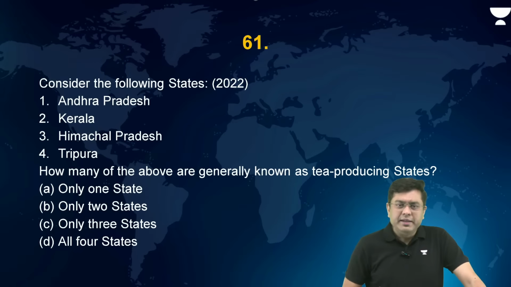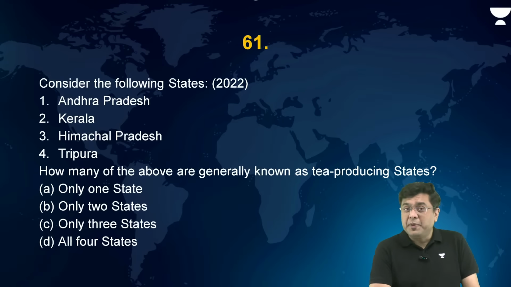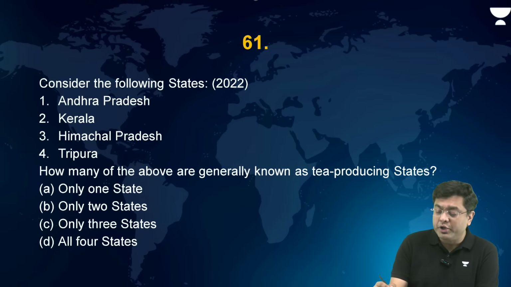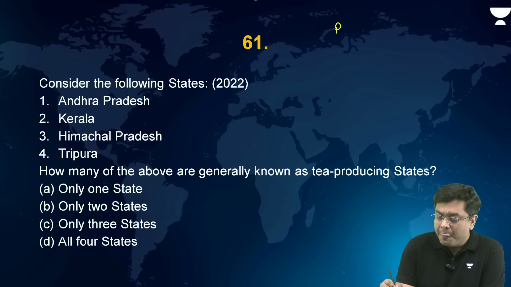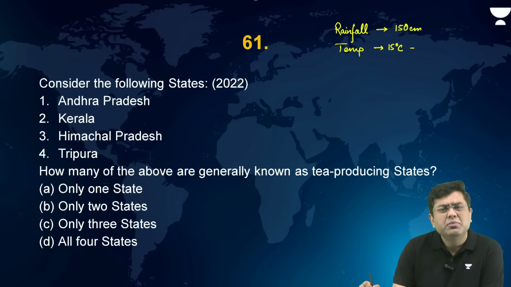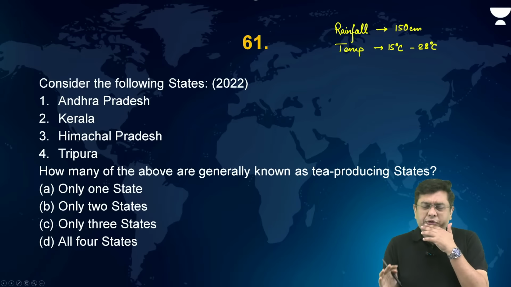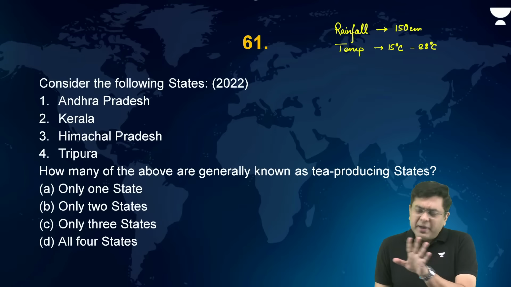Okay? Now, here, Andhra Pradesh, is it a tea producing state? No. The conditions required for cultivation of tea, what are they? Rainfall should be 50 centimeter or higher. Temperature in the range of 15 degrees Celsius to almost 28 degrees Celsius is what tea is good at, but it can tolerate up till 30, right?